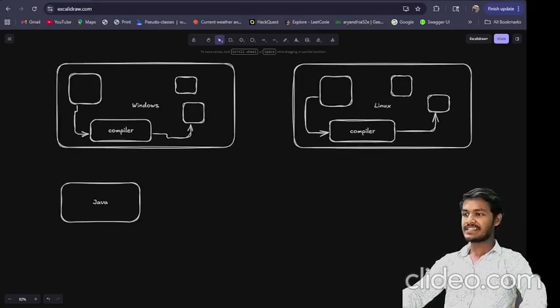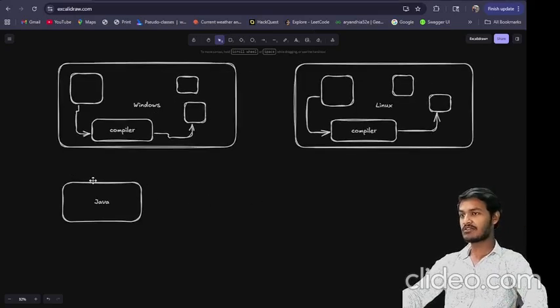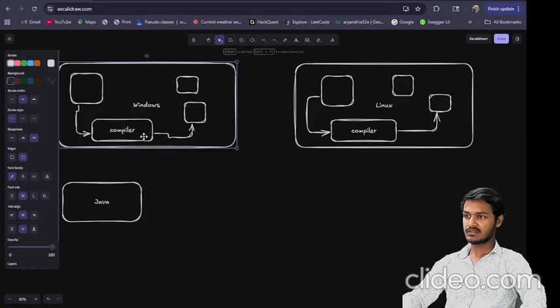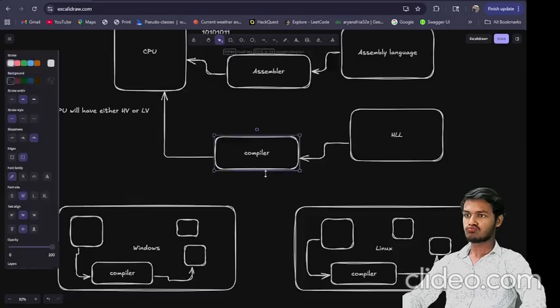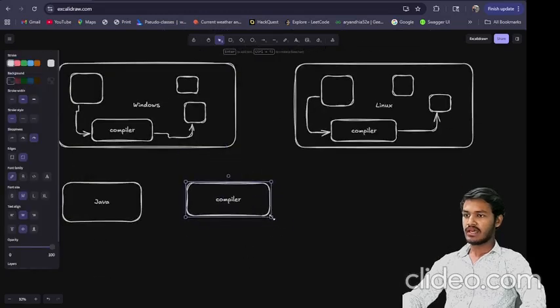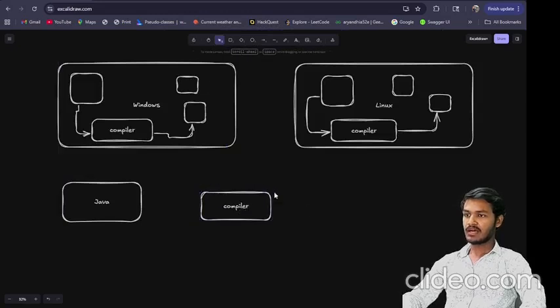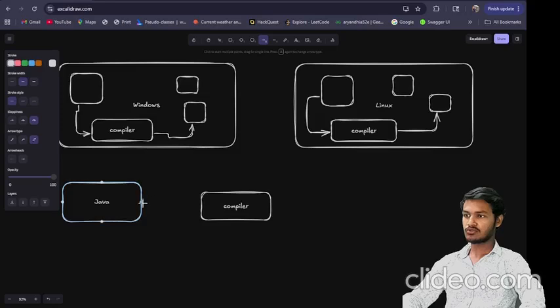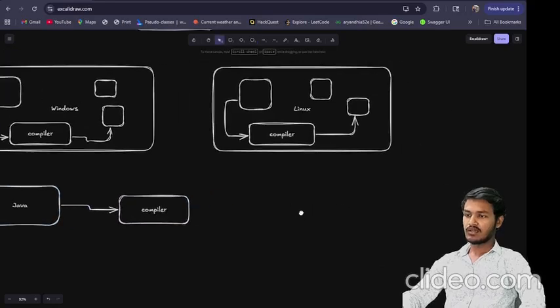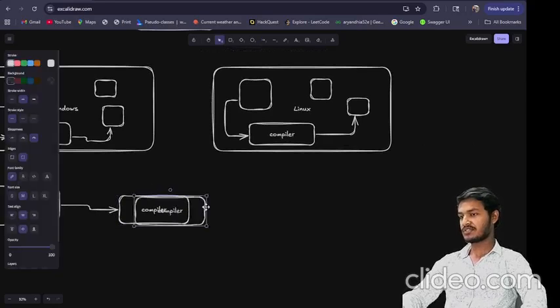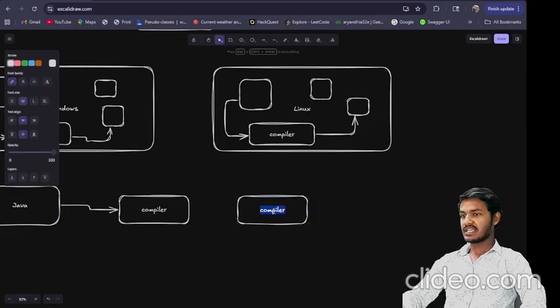But there's a difference in the Java programming language. We have a compiler here, and when we pass our Java code to the compiler, this compiler does not generate any executable file. Instead of generating an executable file, it generates bytecode.